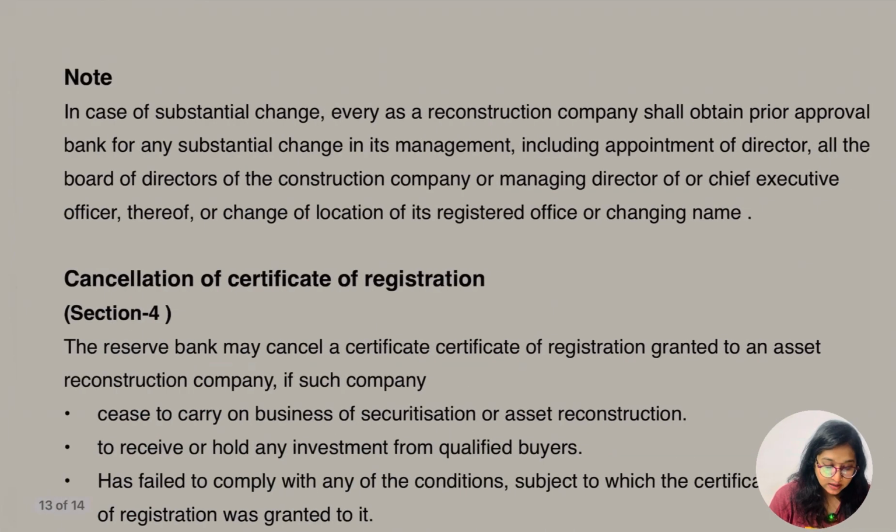Let's go for the other thing. Note, in case of substantial change, what is going to happen? Definitely they have to inform the RBI. What if there are any substantial changes further done by the company, then they have to inform the RBI.